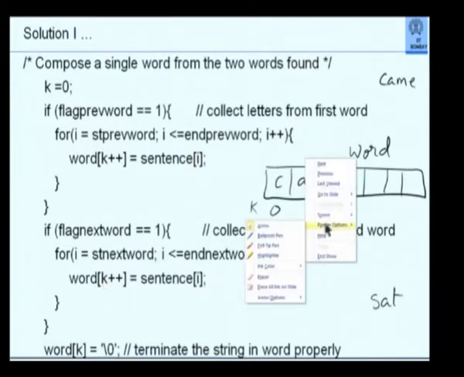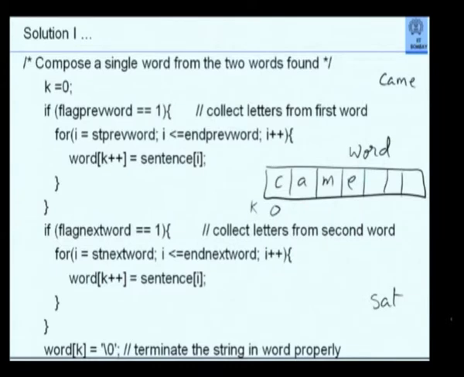In the process, I will get S, A, T here. However, my job is not ended. Is this a proper word? It's not a proper string. I have merely copied the valid characters. If I print this by saying cout word, C++ will get confused because it does not find backslash 0 at the end.